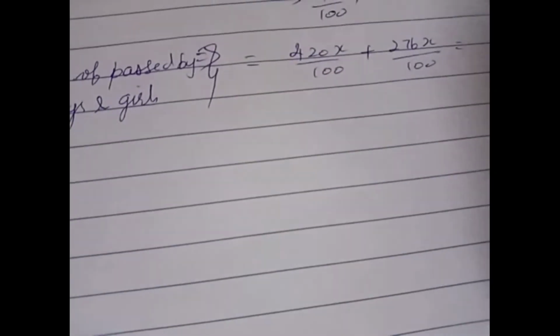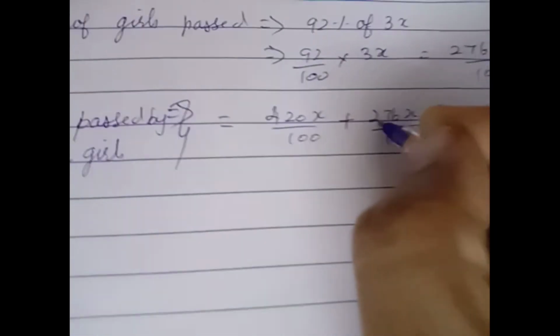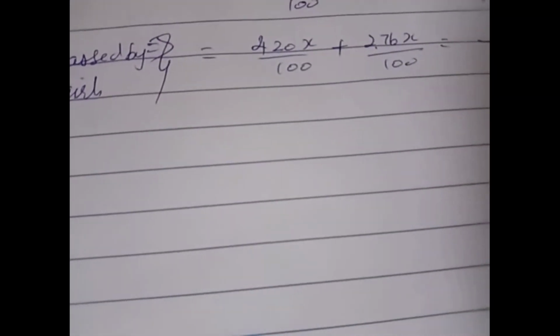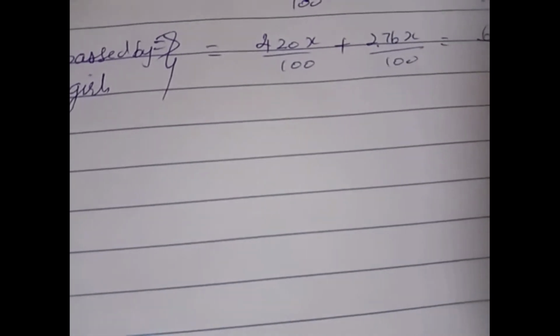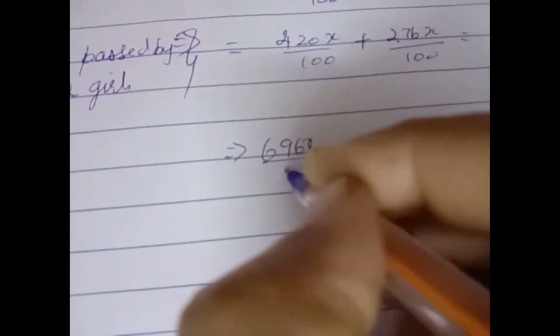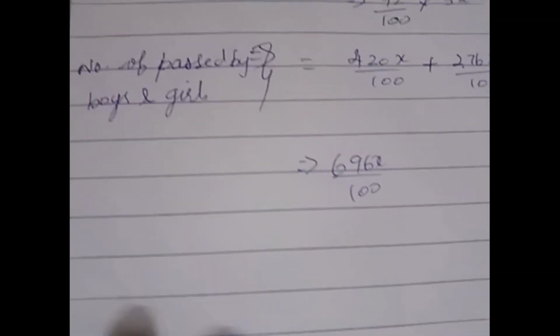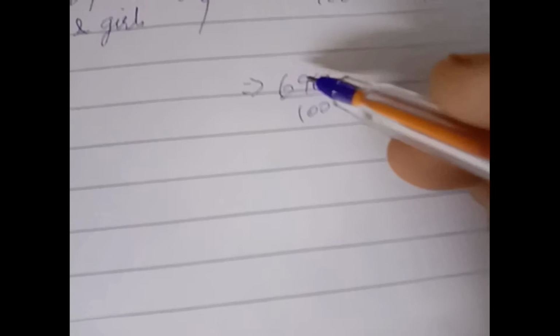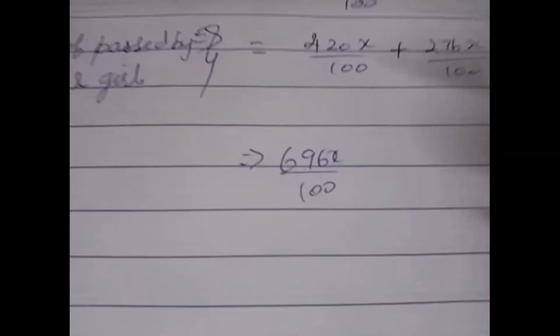If you see here, the denominators are common, so add the numerators. 696x, which is equal to 696x by 100. Therefore the number of passed students is equal to 696x by 100.